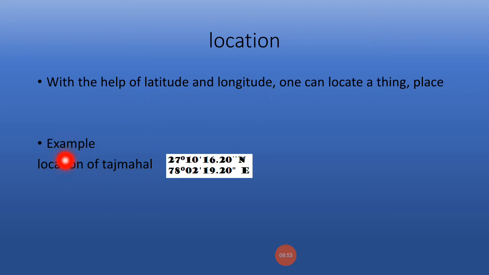If you see the location of the Taj Mahal, it is 27 degrees 10 minutes 16.20 seconds north, means above the equator, and 78 degrees 02 minutes 19.20 seconds in the eastern hemisphere, means it is toward the east of the 0 degree prime meridian.